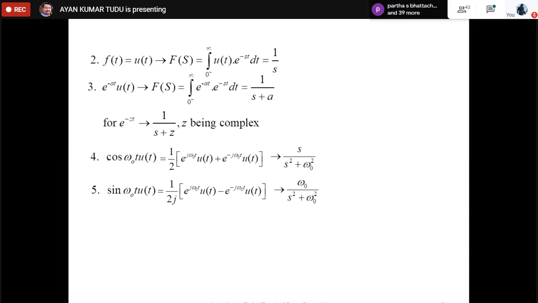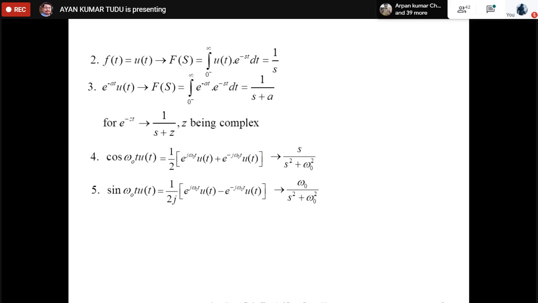Number one, what we can infer is that if we have any constant, suppose k, and we are finding the Laplace transform of that particular constant, then the Laplace transform of that constant would be k by S. Why? Because k basically means k into ut.